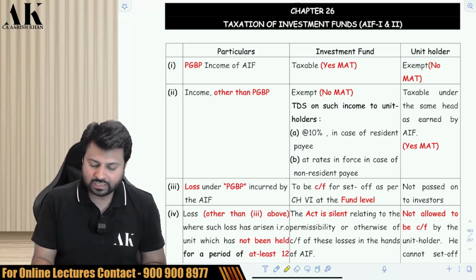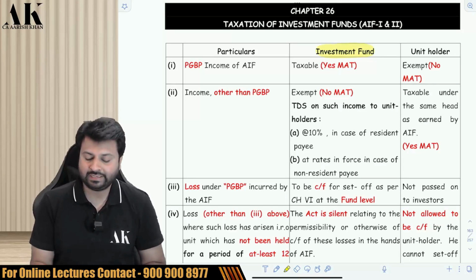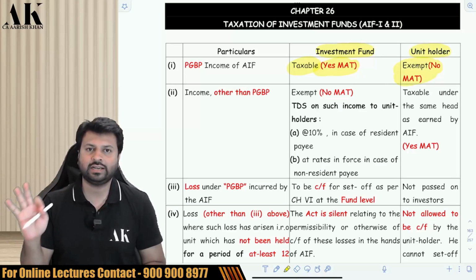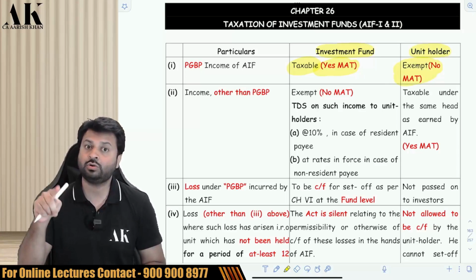First of all, if a PGBP income is earned by AIF, then AIF will pay tax. It will also pay MAT on that if MAT liability is there, and if it is a company. And in case of unit holders, the PGBP income is exempt under Section 10. Under Section 10, it is exempt. Therefore, there is no MAT liability.